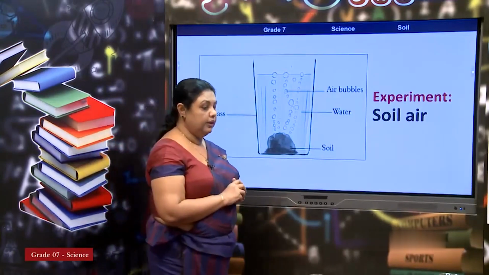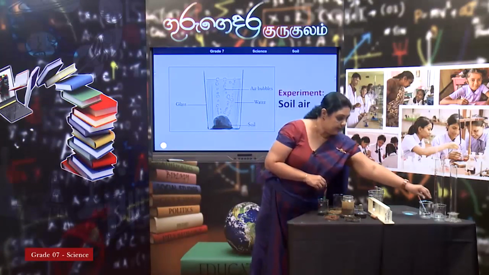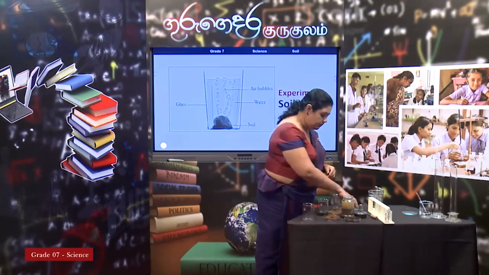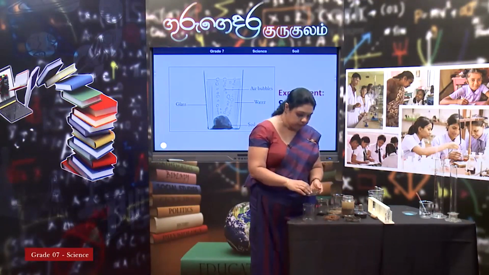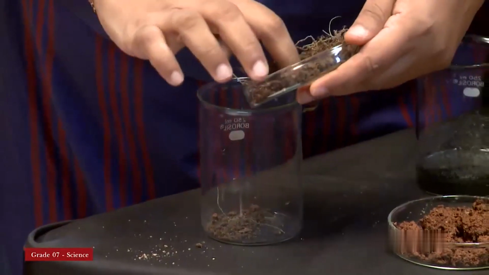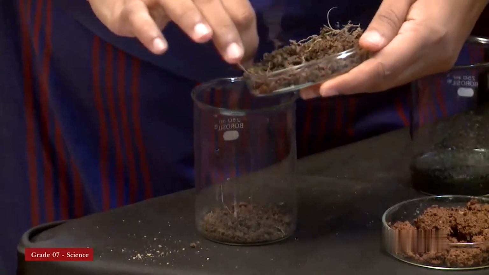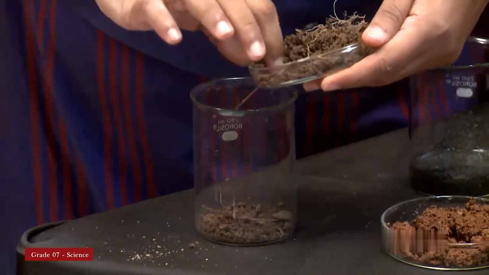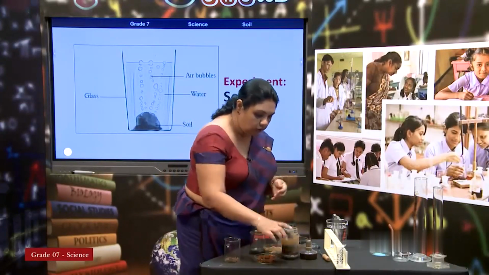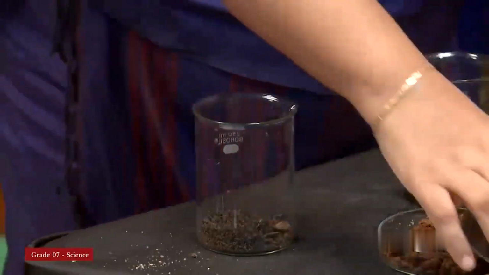What we can do is, we can take some soil to a beaker. I will put some soil there. Some organic matter is also there, but it does not matter. Just a little bit more soil from this. If not, you will think that only one type of soil has this, right?